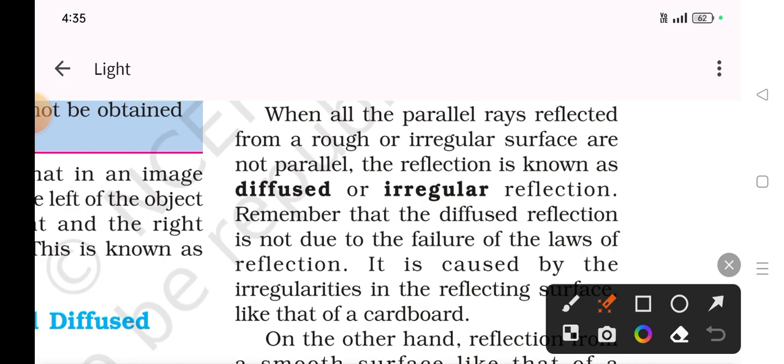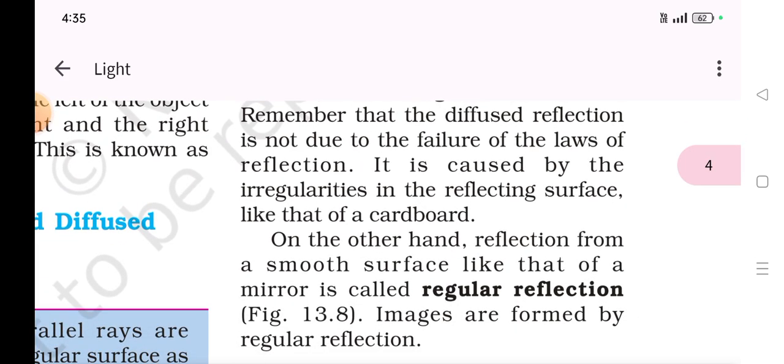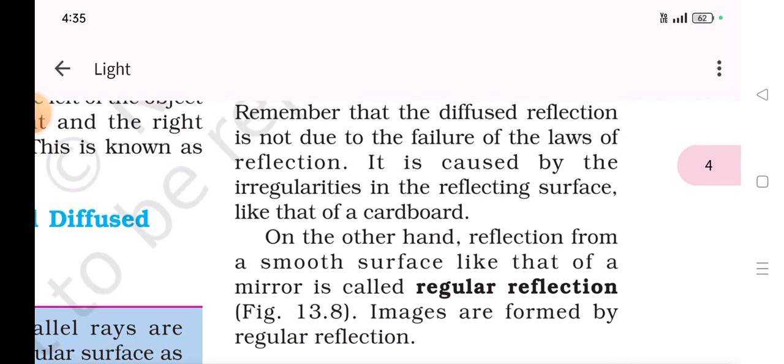Remember that diffused reflection is not due to the failure of the laws of reflection. It is caused by the irregularities in the reflecting surface, like that of a cardboard. On the other hand, reflection from a smooth surface like that of a mirror is called regular reflection.